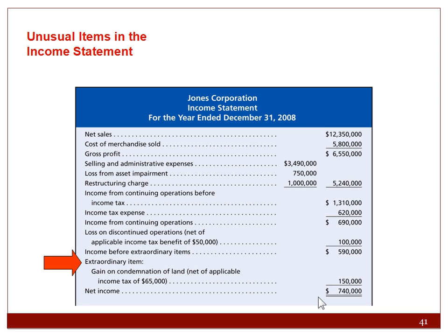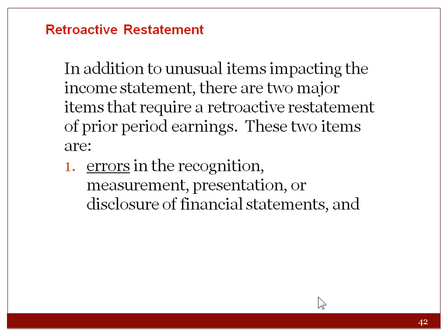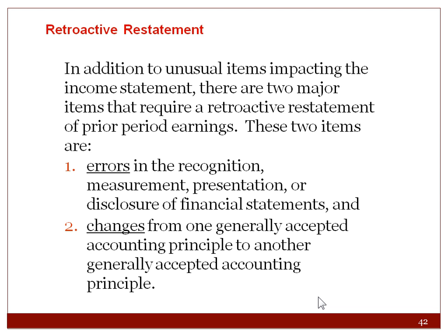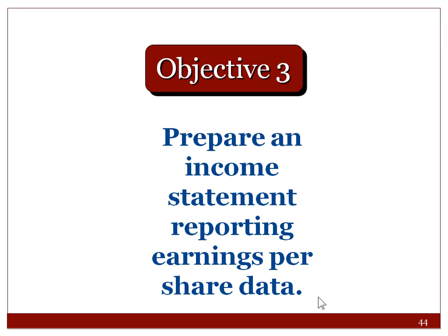As you can tell, I'm going through this a little quicker than most chapters, only because I just want you to see it. Once again, it's a more high-level accounting topic that's delved into in greater detail in advanced accounting. There could be retroactive restatement. In addition to unusual items impacting the income statement, there are two major items that require retroactive restatement: errors in the recognition, measurement, or presentation of the financial statements, and changes from one generally accepted accounting principle to another. Just keep that in mind. We're not even going to do examples on that one.